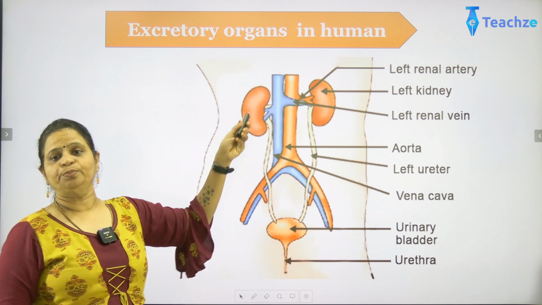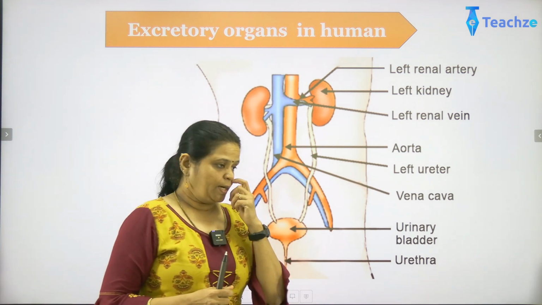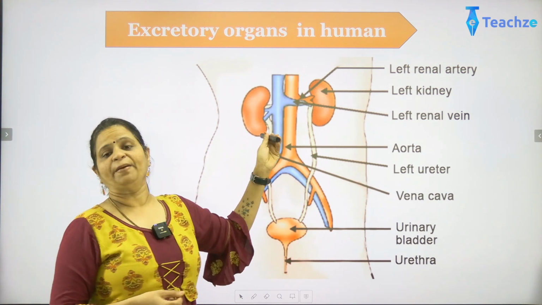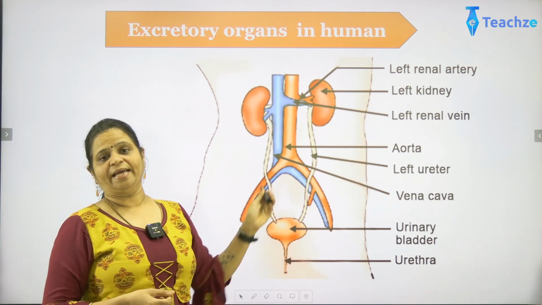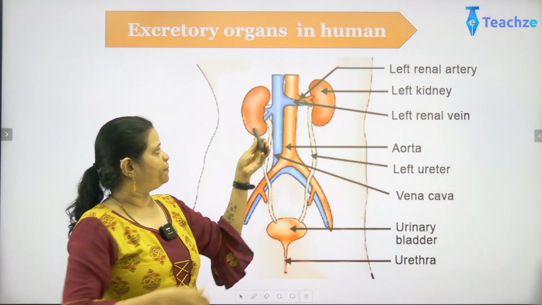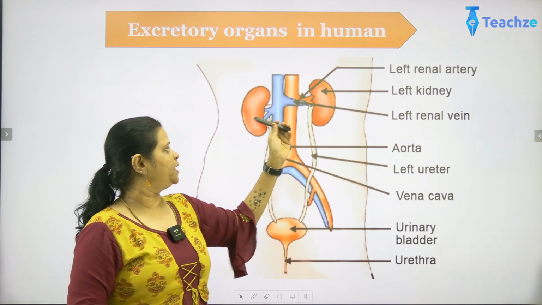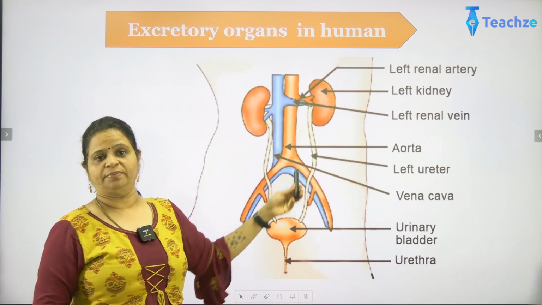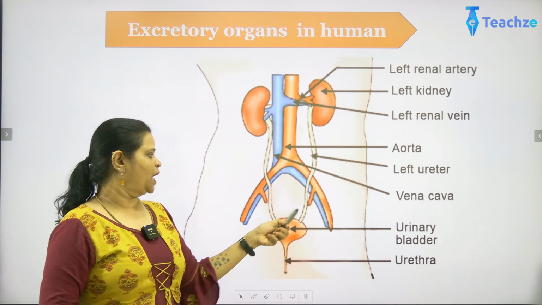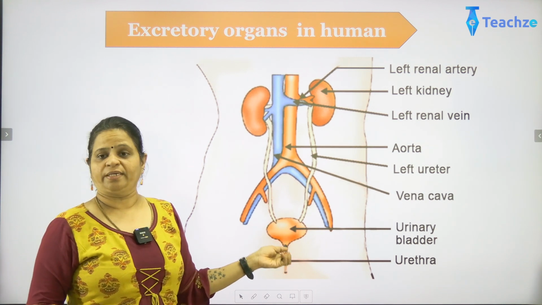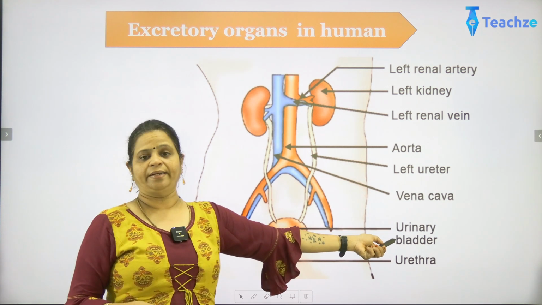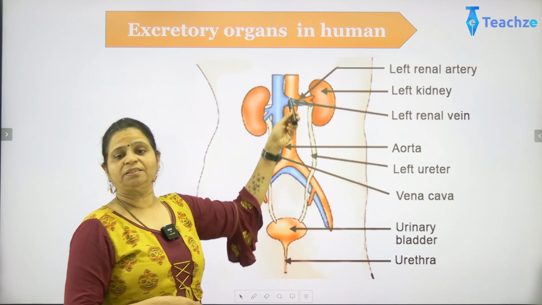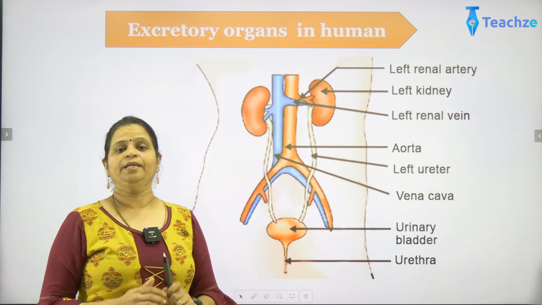Now, how does a human excretory system do that? We all know excretion has to happen, and for that we have a pair of kidneys here. The entire excretory system, you can divide into a pair of kidneys. You can see there is a left kidney and a right kidney, and you have two ureters, the tubes which come from this particular kidney. Then you have a place where the excretory product, that is urine, is stored, the urinary bladder, and it is ejected out by means of the urethra. Now these are the different parts of the excretory system in common.